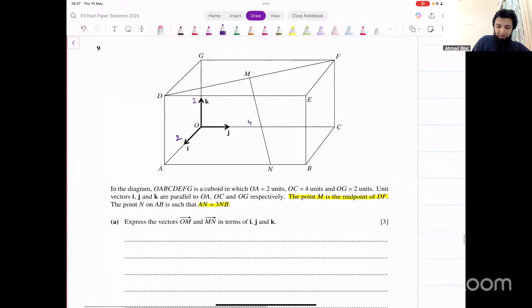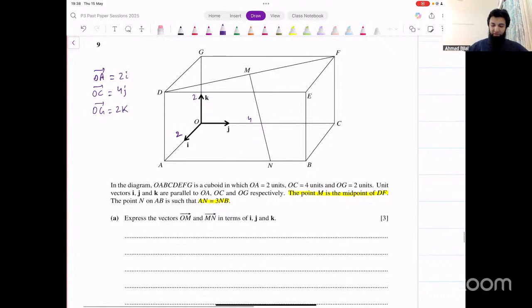First of all, let's write down the vectors that we know. We know that vector OA is 2 times i, right? It's in the i direction and its magnitude is 2. So we say that's 2i. Similarly, OC is 4 times j, and OG is 2 times k. These are the 3 vectors that we're given.